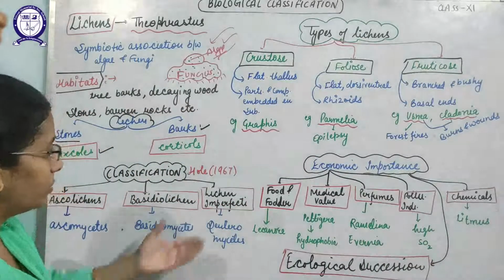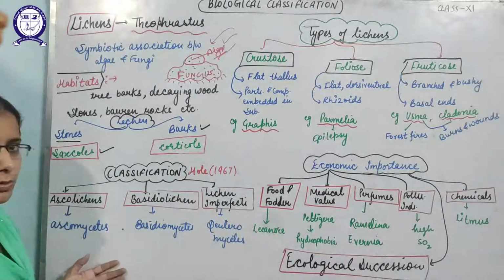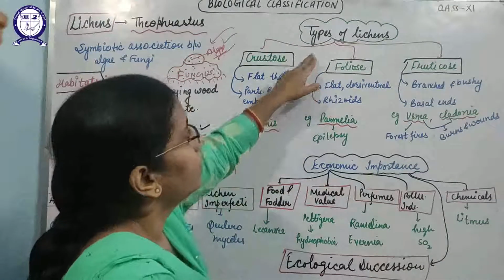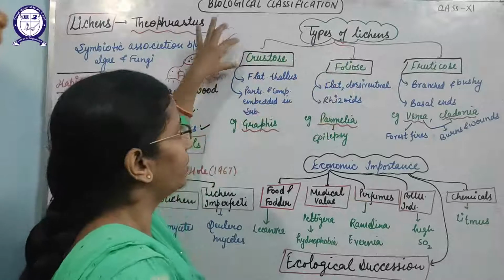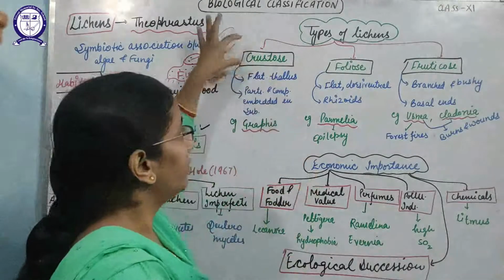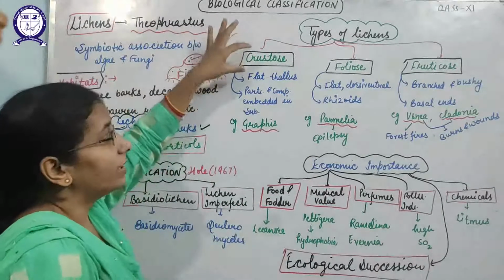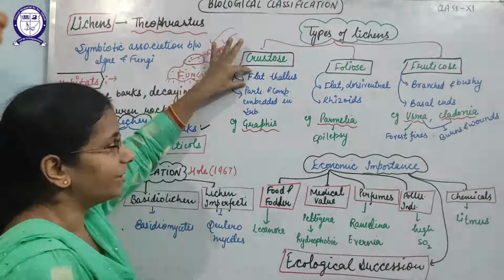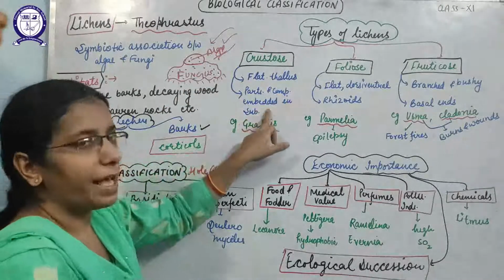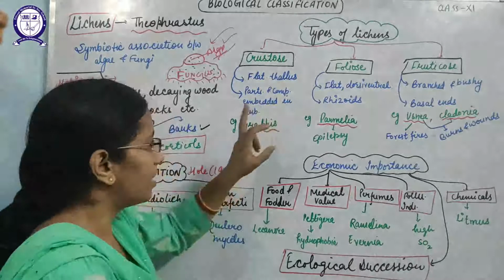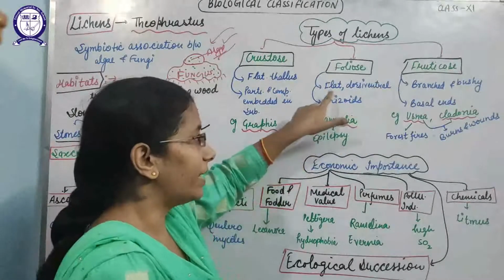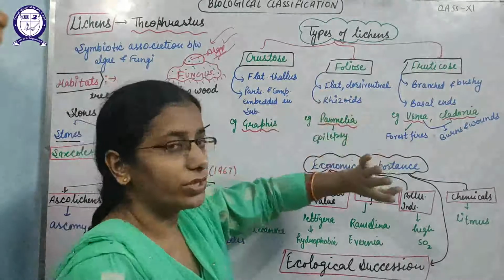So this classification is done on the basis of the fungus, but on the basis of structure of the algae also, we can say lichen is divided into three types: crustose, foliose and fruticose. The thallus of the crustose is flat, but it may be partially or completely embedded in the substratum. Example is Graphis. Second is the foliose, whose thallus is flat but dorsiventral.